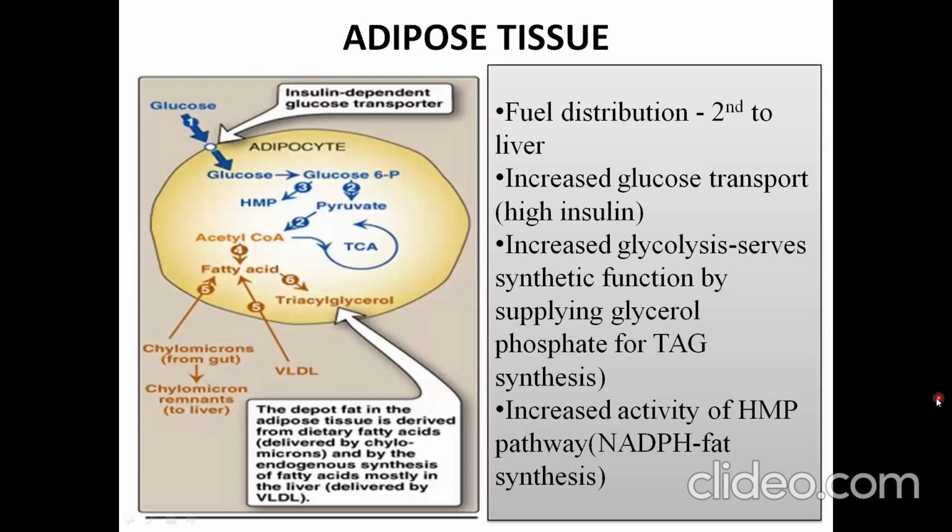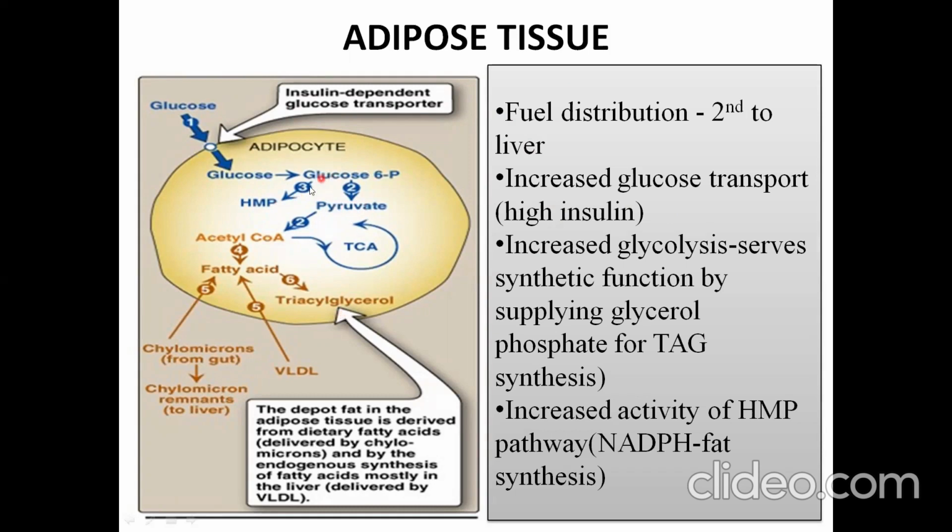Next, we will see the changes that occur in the adipose tissue. The fuel distribution in the adipose tissue is second only to the liver. The entry of glucose into the adipocyte across the plasma membrane is by the GLUT4 transporter, which is insulin sensitive. So in the fed state, there will be increased glucose transport into the adipocyte due to high insulin. Also, there is increased glycolysis, which serves a synthetic function by supplying glycerol phosphate for TAG synthesis.